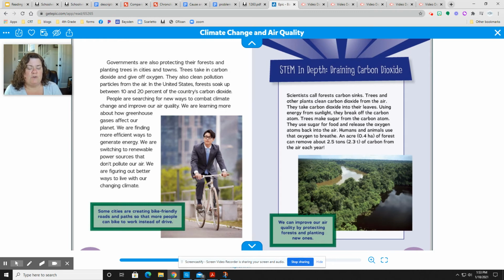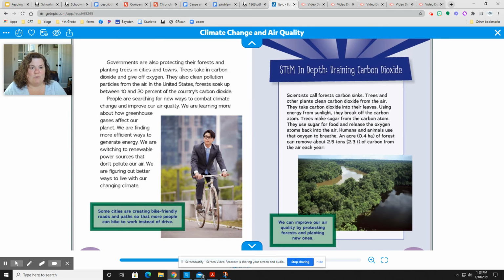People are searching for new ways to combat climate change and improve our air quality. We are learning more about how greenhouse gases affect our planet, and we're finding more efficient ways to generate energy. We are switching to renewable power sources that don't pollute our air. We are figuring out better ways to live with our changing climate.